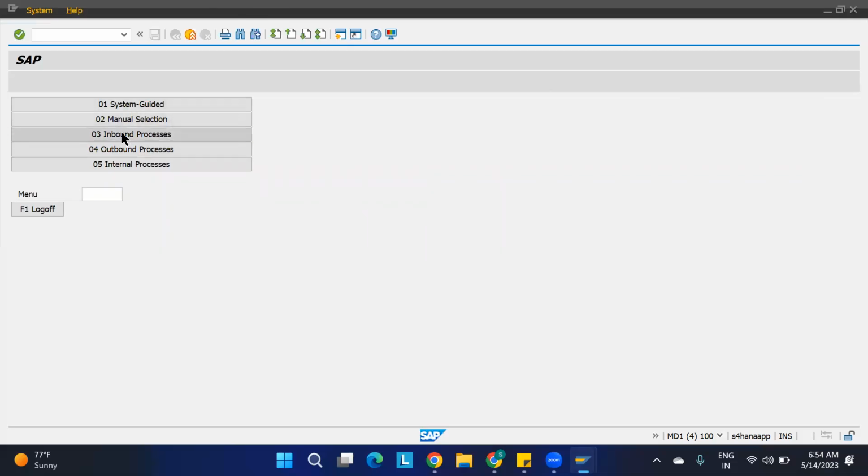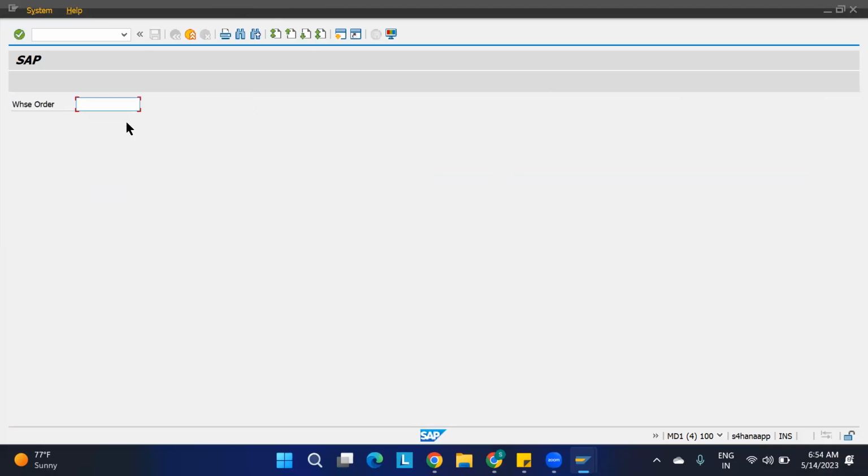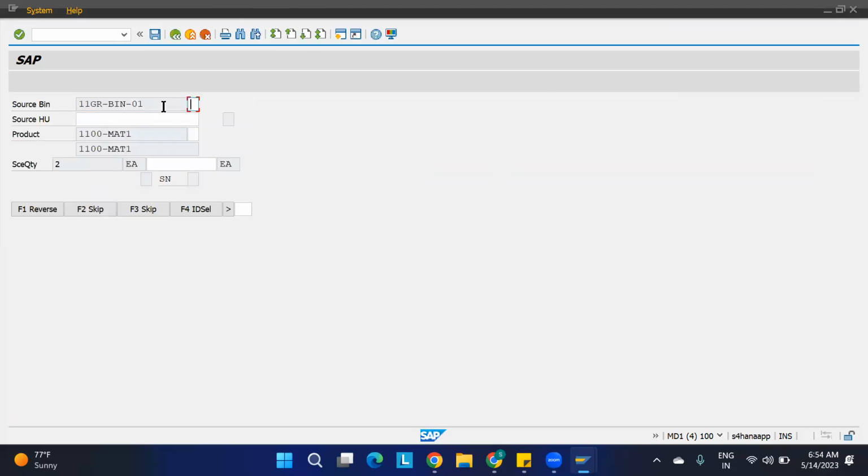So go to the inbound process, put away, and give the put away by warehouse order. See, earlier it was taking the BOAT warehouse, now it is taken correctly. Just copy this and paste it here. This is the material. Copy this, paste it here. Two quantities I want to put away.